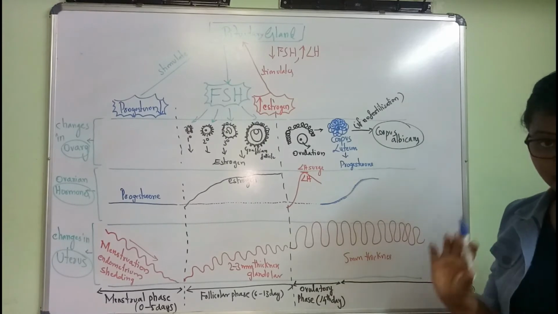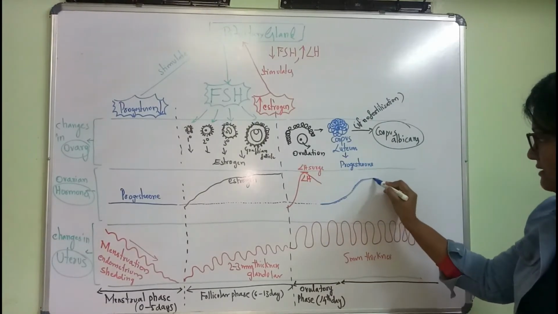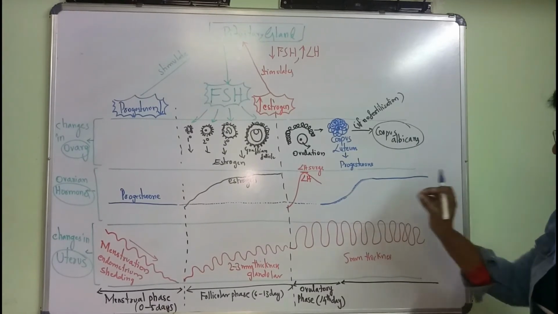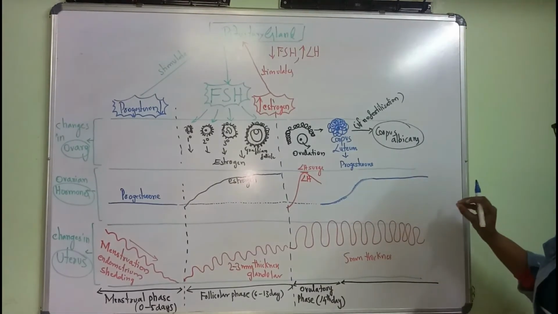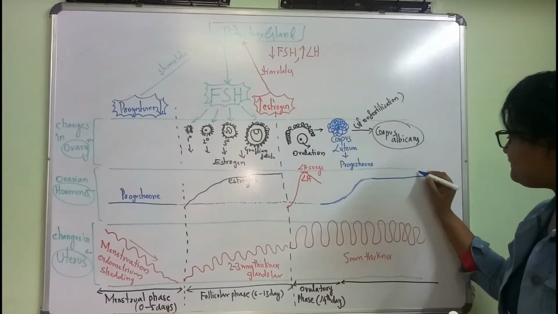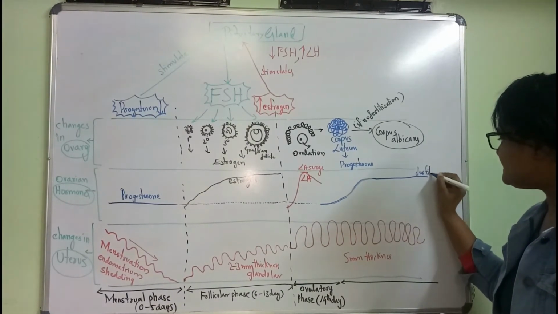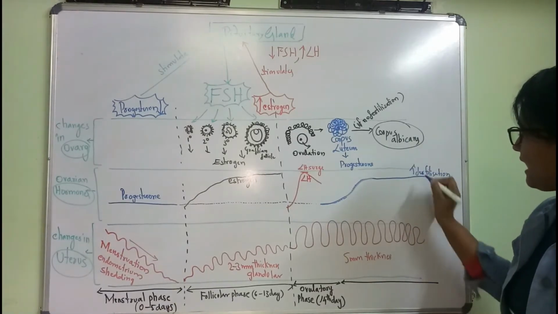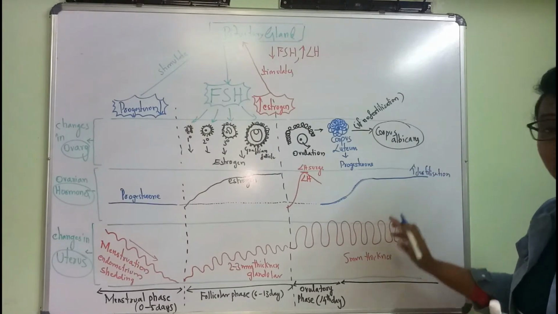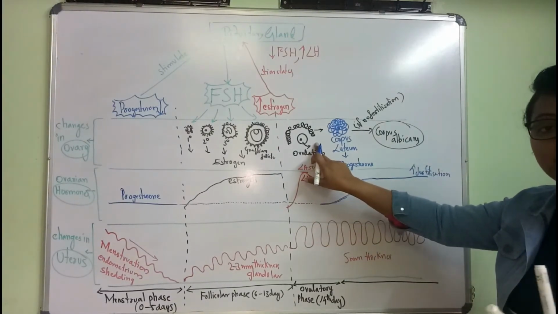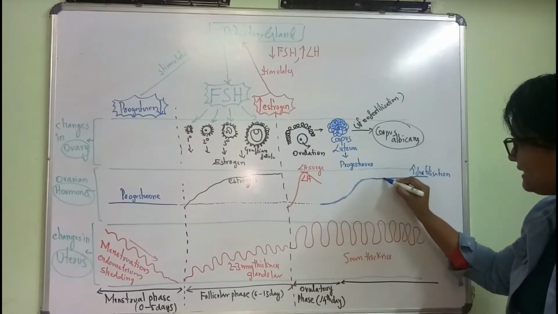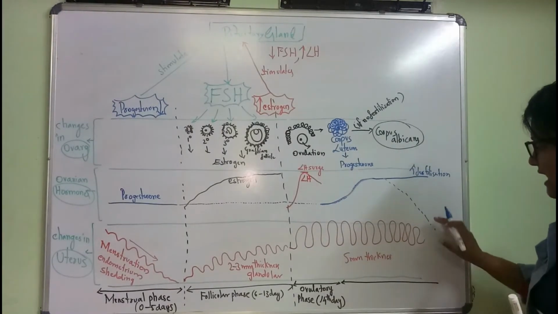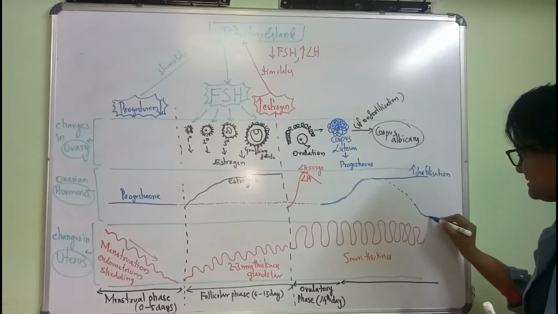If there is fertilization, the same amount of progesterone hormone will be at the peak level. Okay, if there is fertilization, it will be high, the progesterone. If there is no fertilization, if no fertilization has happened with this egg, again they come down, the progesterone hormone level will decrease like this.